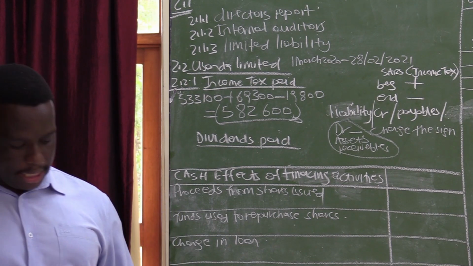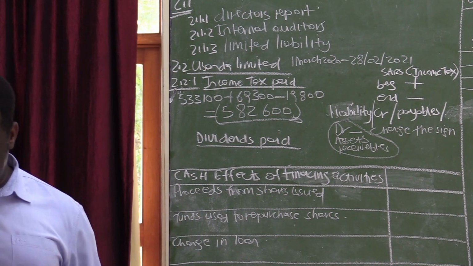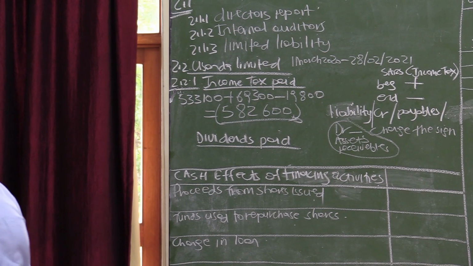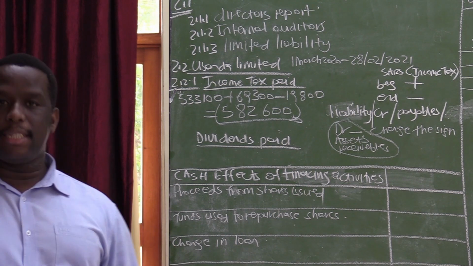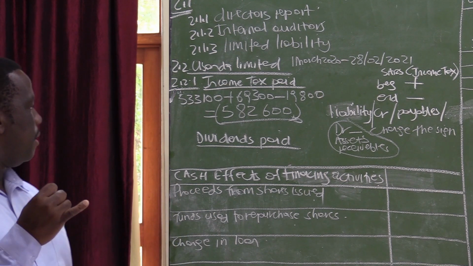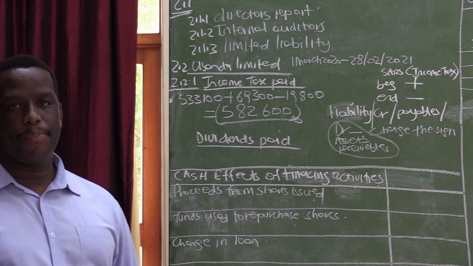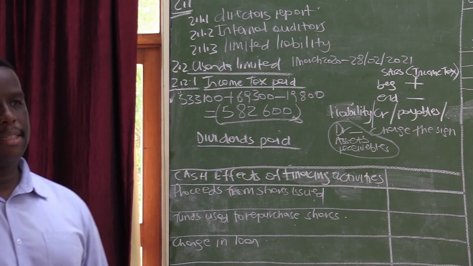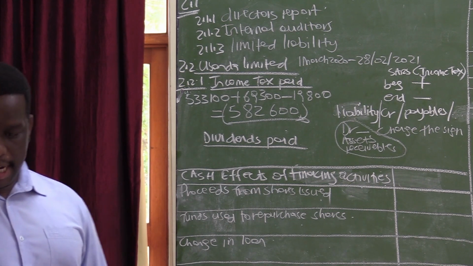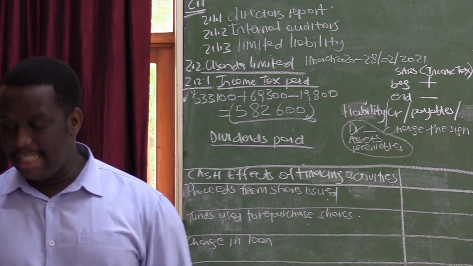And now we are proceeding to dividends paid. According to question 2, we are required to calculate dividends paid for 4 months. And there are 2 things that we normally pay for dividends. We pay dividends due at the beginning, which is shareholders for dividends at the beginning, the amount that you are owing for the previous year, plus our interim. Because the final dividend is declared in the current year and paid in the following year. So it means, let's say the business is starting this year. We are starting this year to operate.